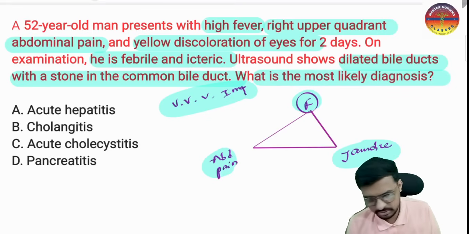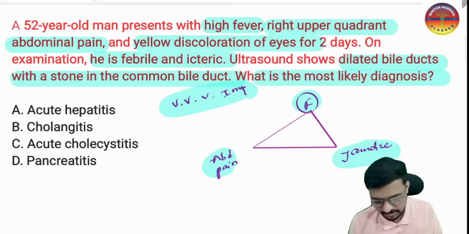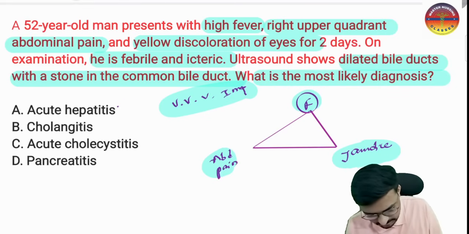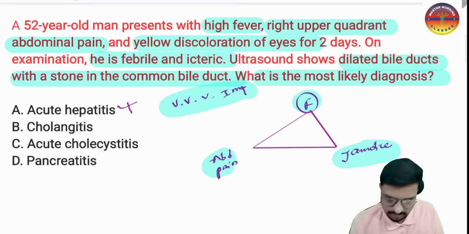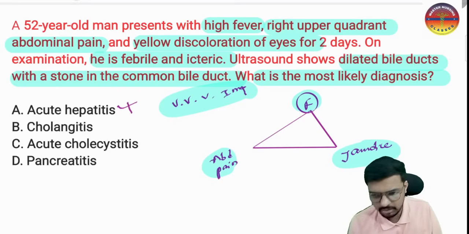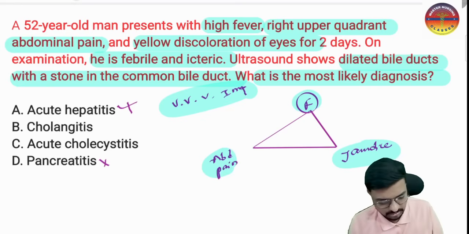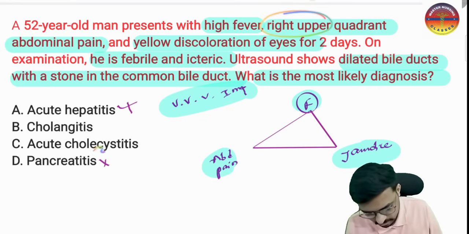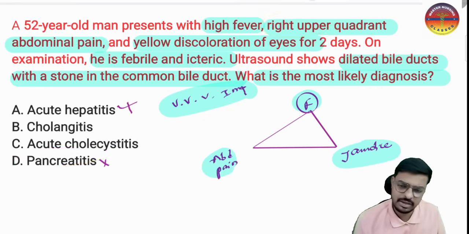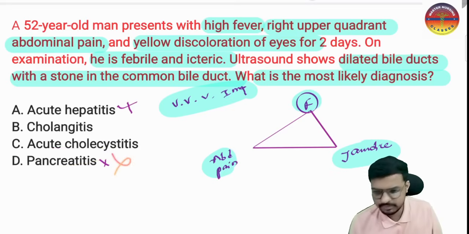So the answer is also in the question. Acute hepatitis means there should be a problem with the liver. Nothing is mentioned in the question, so I'm eliminating option A. Then option D is pancreatitis, which is not especially on the right. Right upper quadrant pain is there, so why pancreatitis? Pancreatitis is on the left side. So eliminate option D also.